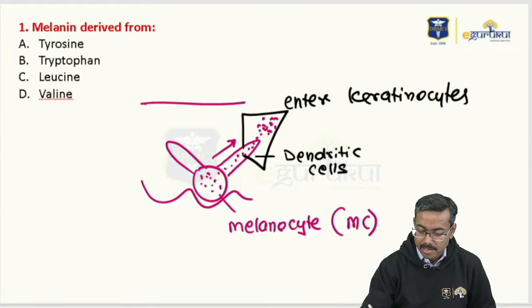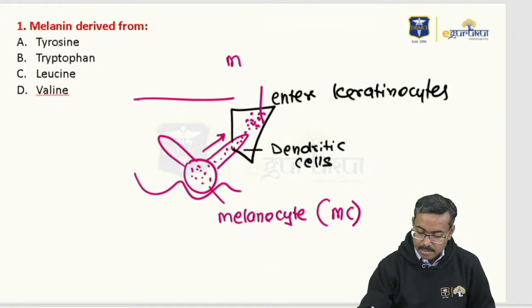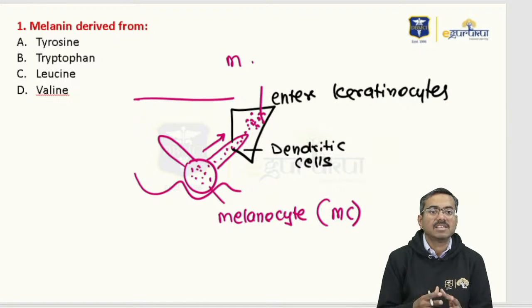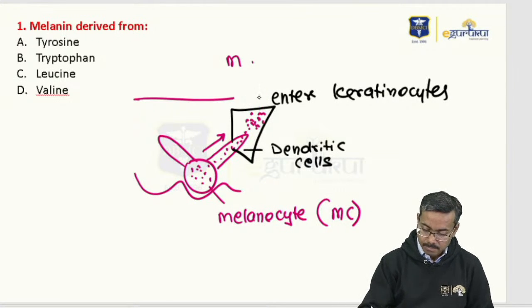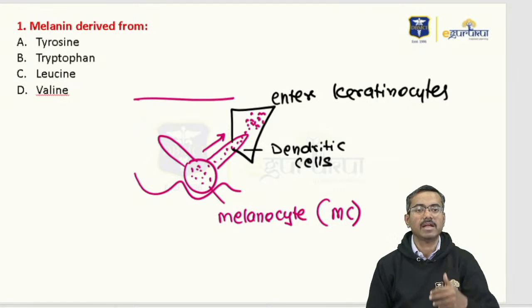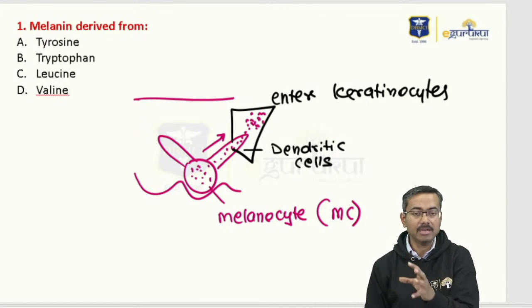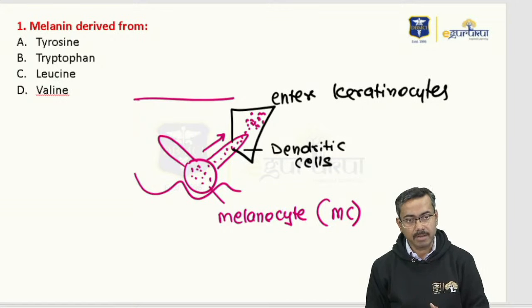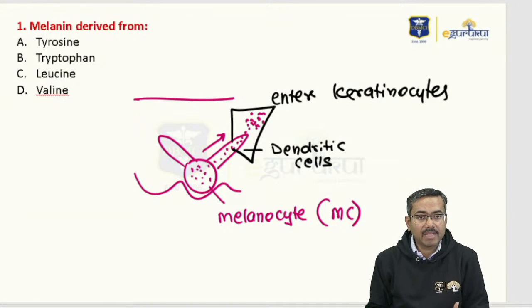So can you see now the melanin is inside the keratinocyte. The pen is giving me a bit of trouble, so I'll explain that to you. Melanin is inside keratinocytes, and this is the melanin transfer happening. Now how do you make melanin, and why do you make that melanin?